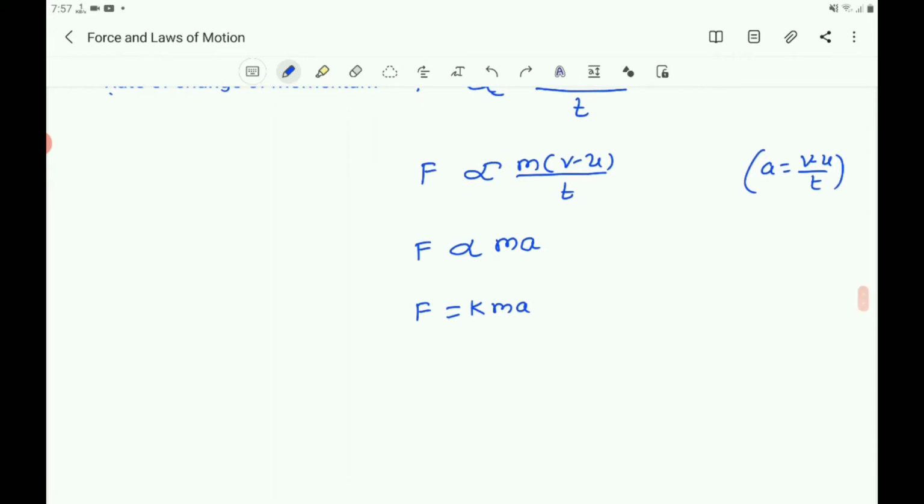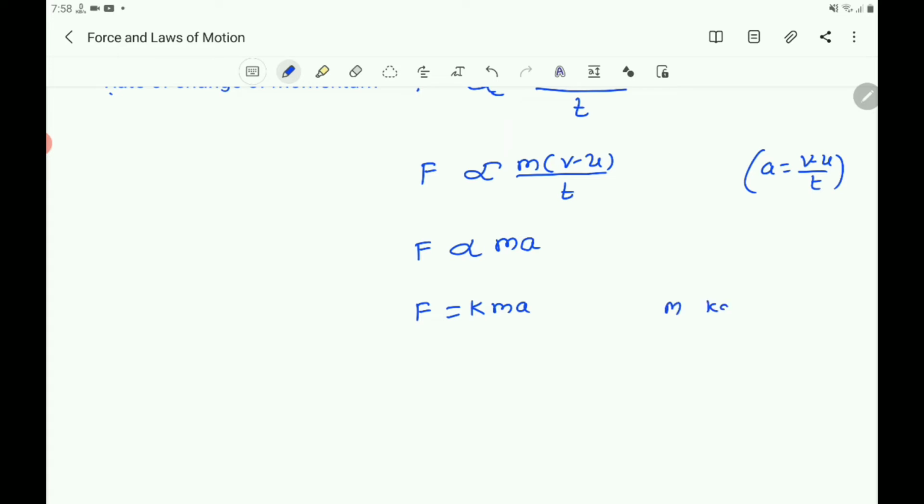So you got F equals k into m into a, the mathematical formulation of the second law of motion.